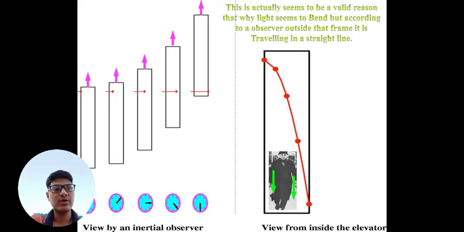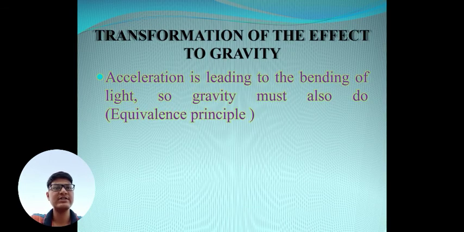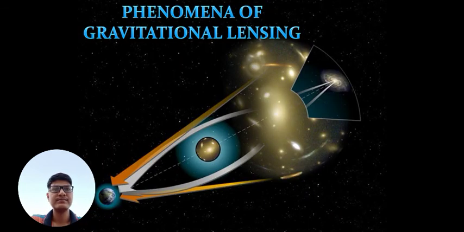But that's not correct according to the general theory of relativity. It says that both are right in their frames of reference. So the story changes with the frame of reference. This is the effect of acceleration on the bending of light. We can easily transform that effect to gravity by using the equivalence principle, as we say that acceleration and gravity are the same thing for the local frame of reference. So we can say that light bends in a gravitational field. That is the effect of gravity, and this phenomenon is called gravitational lensing.